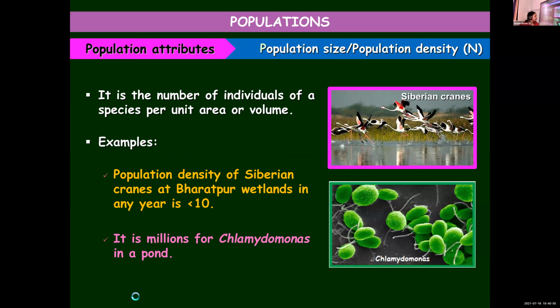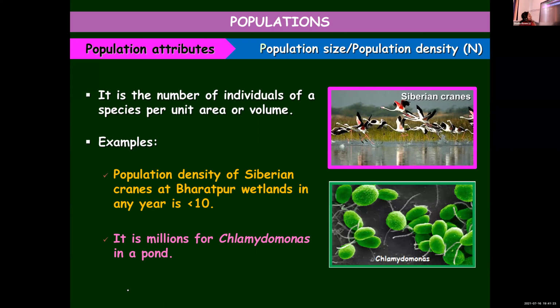Two examples are given here. The population of Chlamydomonas in a pond is in millions per pond, and that of Siberian cranes at Bharatpur wetlands, because they are not natives of that particular region. They are from Siberia and they come to Bharatpur wetlands during the winter season to tide over the cold weather in Siberia. So it will be fewer than 10 every year.